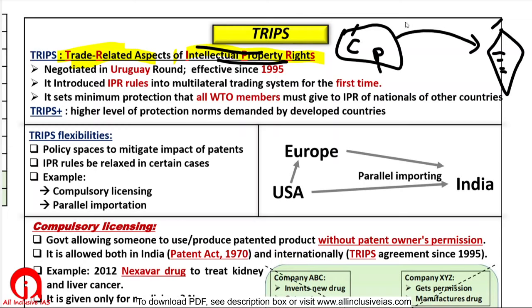So countries should make some minimum commitment. India should make some minimum commitment that when a foreign company sells some patented products in India, then some minimum amount of protection we will definitely provide to that company, to their patents. So that is a part of your TRIPS. It is a minimum protection that all WTO members must give to the intellectual property rights of nationals of other countries, right?